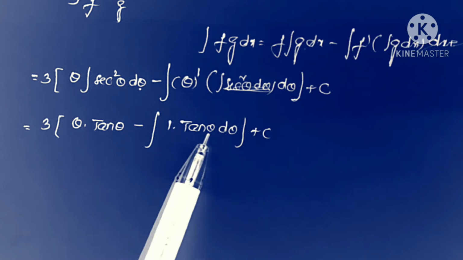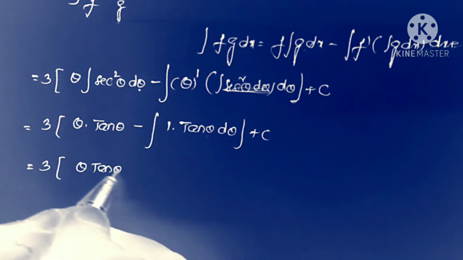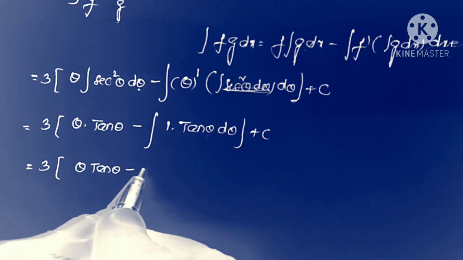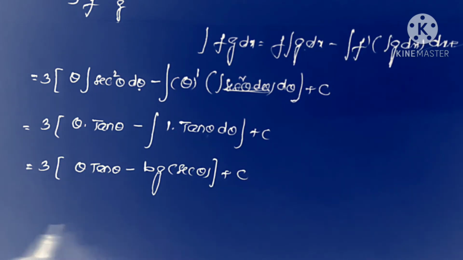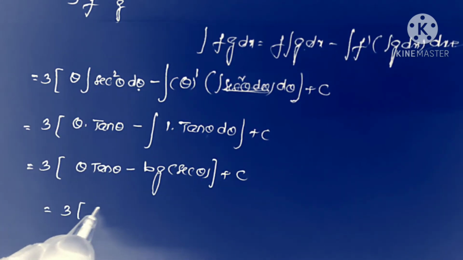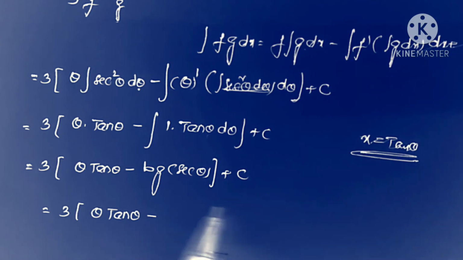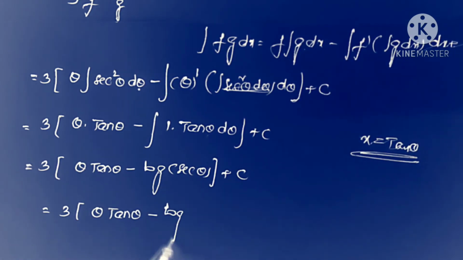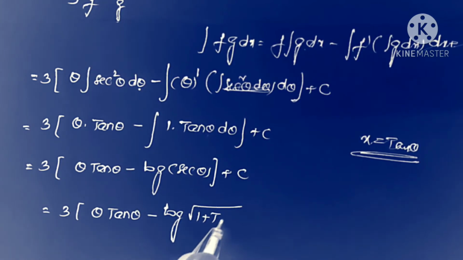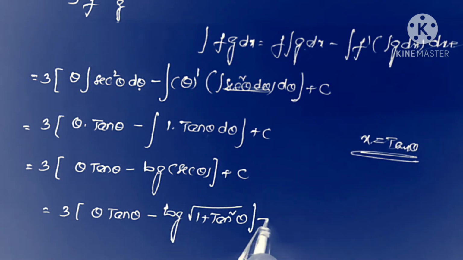This value is tan theta d theta. It is 3 into theta tan theta minus integral tan theta. What is the integration of tan theta? Log of secant theta plus c. So this is equal to 3 into theta tan theta minus, here we have the value of tan theta only, since x is equal to tan theta. So I want to convert this term also in terms of tan theta: log of secant theta is nothing but the square root of 1 plus tan square theta, which is equal to secant theta, plus c.